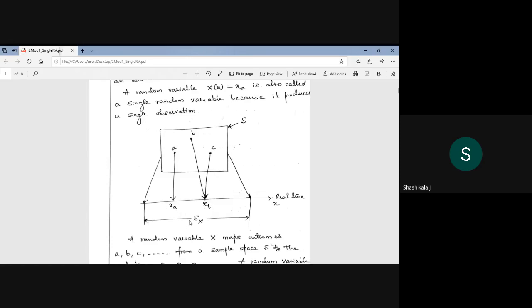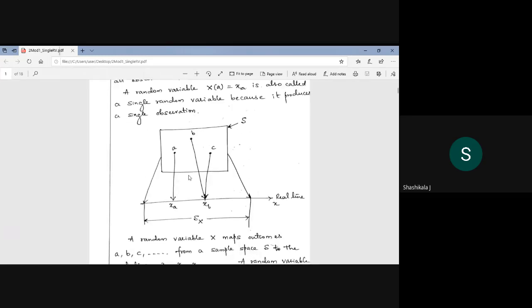Then S of x is called the range of the sample space. Here, the range is the real numbers xa and xb. I don't know, xa may be 1 or xb may be 2, or it may be 1 or 0. So your Sx is small xa and small xb, that is called the range of Sx.